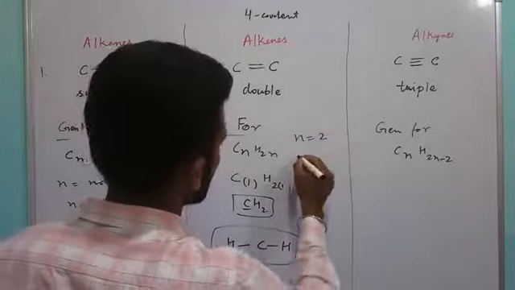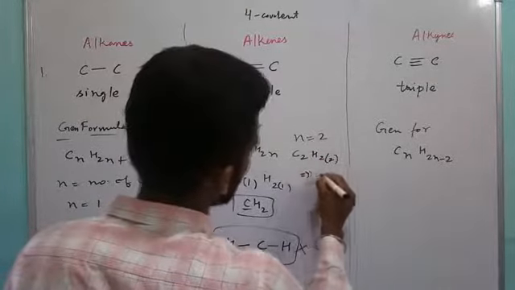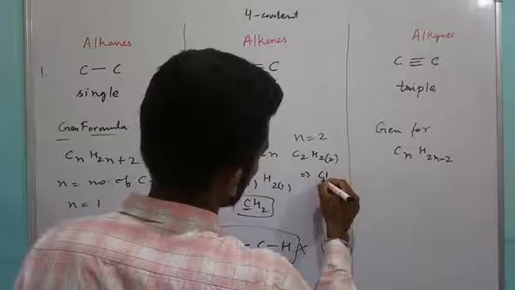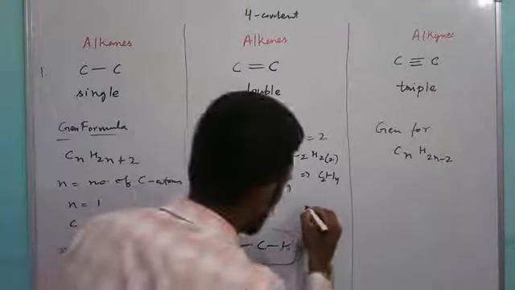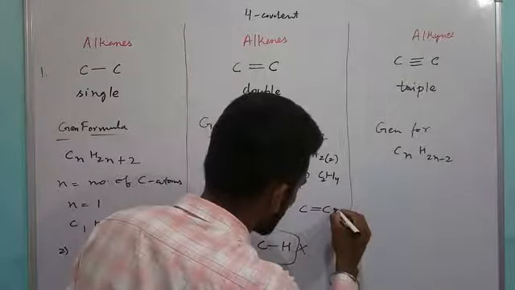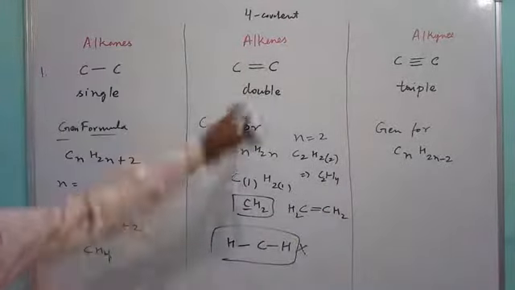So you will get C2H(2×2), that is C2H4. So C2H4 is the compound containing carbon-carbon double bond, and it is the simplest alkene.